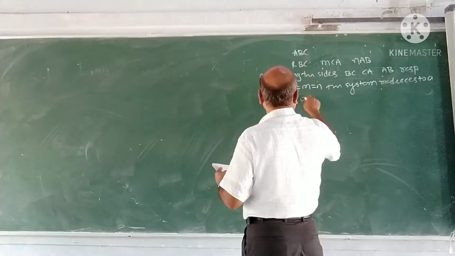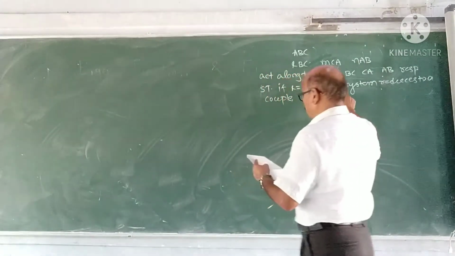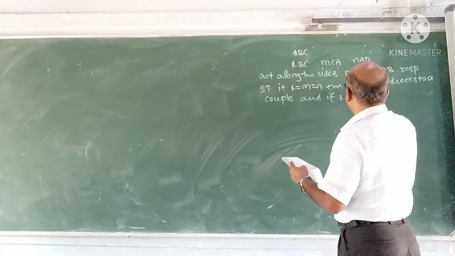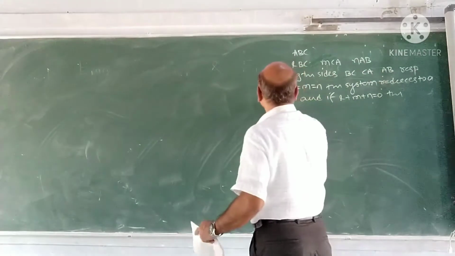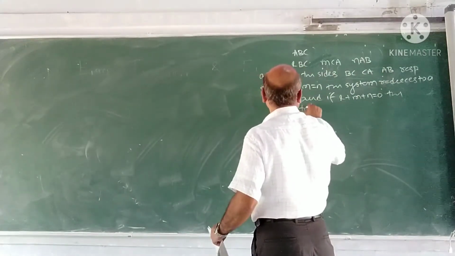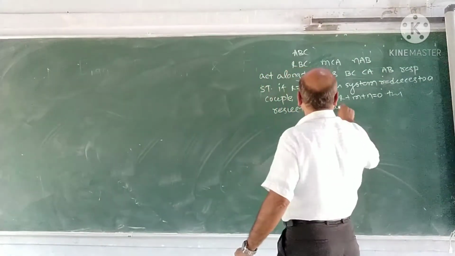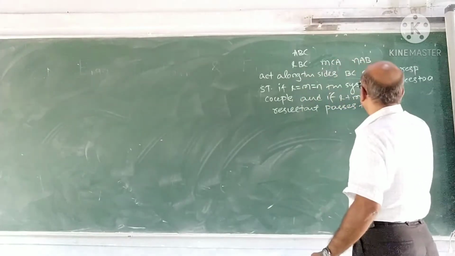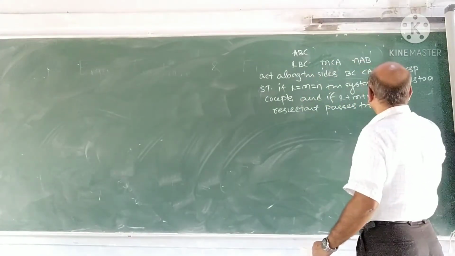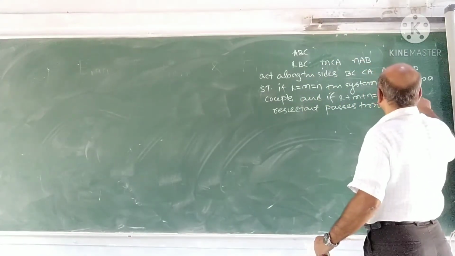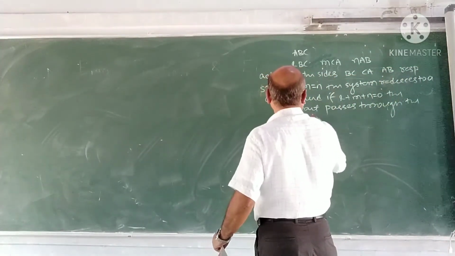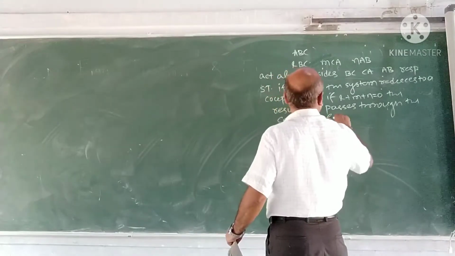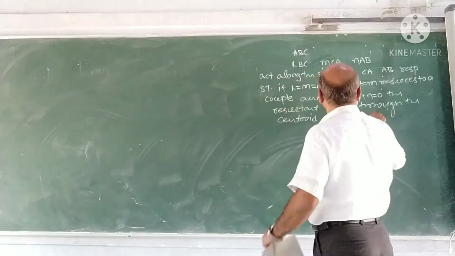And if L plus M plus N is 0, the resultant passes through the centroid of the triangle ABC.